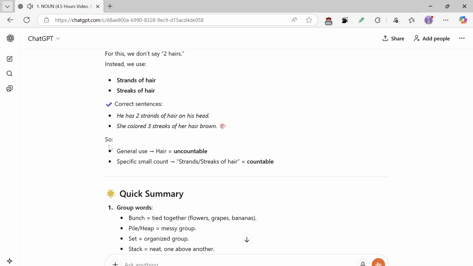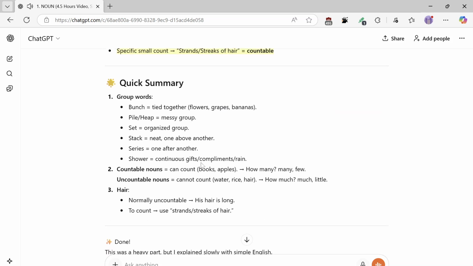Quick summary. 1. Group words. Bunch means tied together: flowers, grapes, bananas. Pile, heap means a messy group. Set means an organized group. Stack means neat, one above another. Series means one after another. Shower means continuous gifts, compliments, or rain.